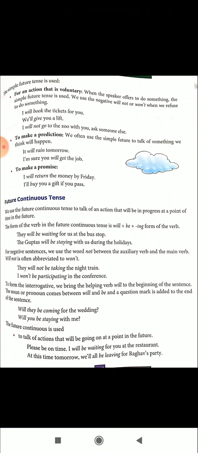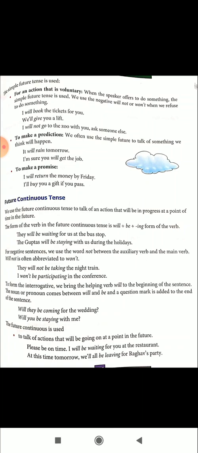To form the question, we bring the helping verb will to the beginning of the sentence. The noun or pronoun comes between will and be, and a question mark is added to the end of the sentence. So, to make an interrogative sentence in the future continuous tense, we bring the auxiliary will or shall to the beginning, then the subject.